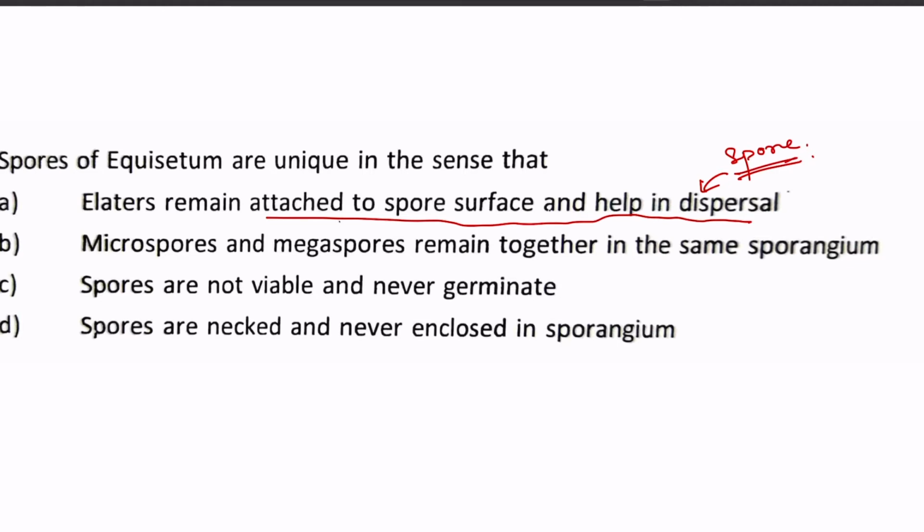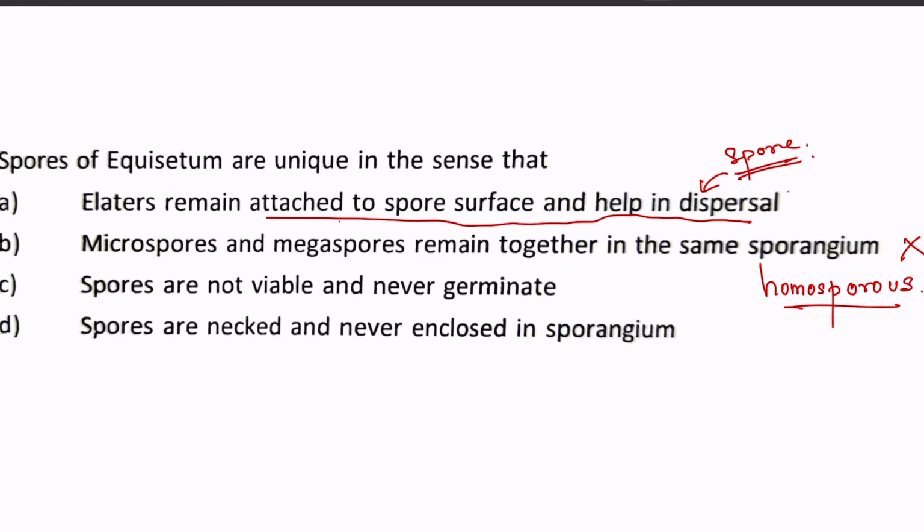This is wrong, because Equisetum is homosporous. Those homospores will germinate and grow into a gametophyte, which will bear the archegonia and the antheridia. So it is wrong that microspores and megaspores are formed.